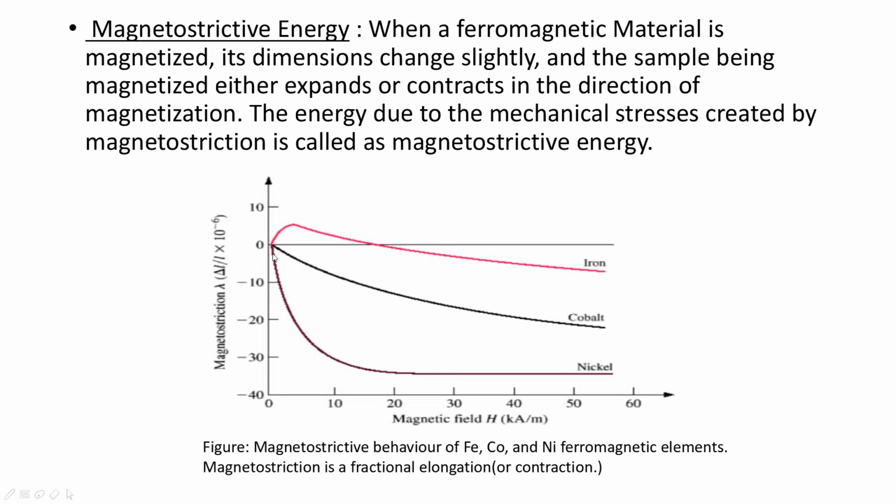The variation of magnetostriction for various ferromagnetic materials is given here. For cobalt and nickel, the magnetostriction is negative. But for iron, the magnetostriction is positive in some regions and negative in others. So iron shows some different characteristics.